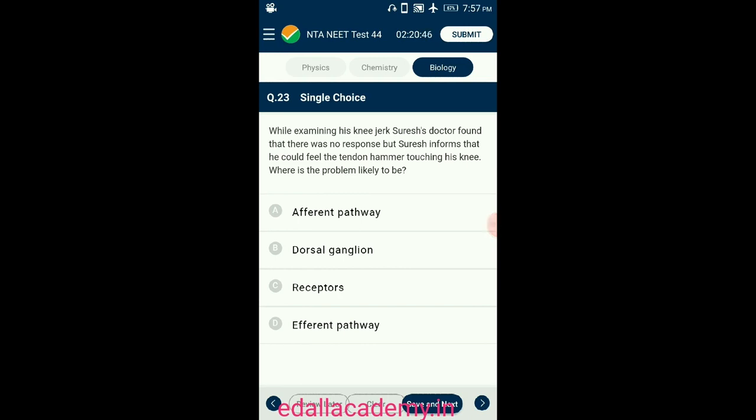Receptors, afferent fibers and dorsal root ganglion are all part of the sensory pathway. As Suresh could feel the touch of the hammer, the sensory pathway is normal. He could not respond because the problem is with the motor pathway or the efferent pathway. So the answer for this question is option D, efferent pathway.